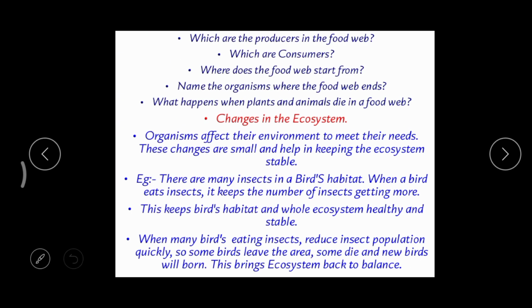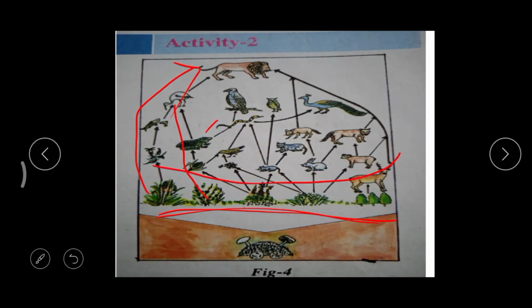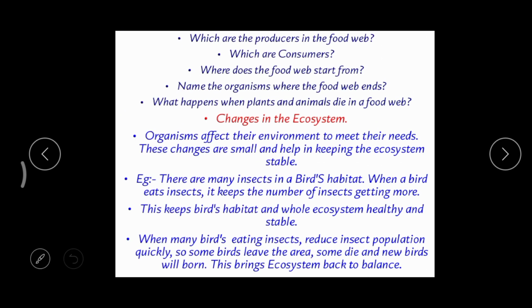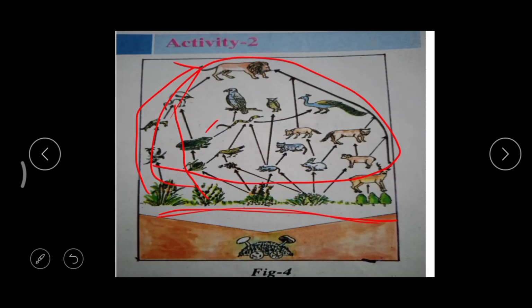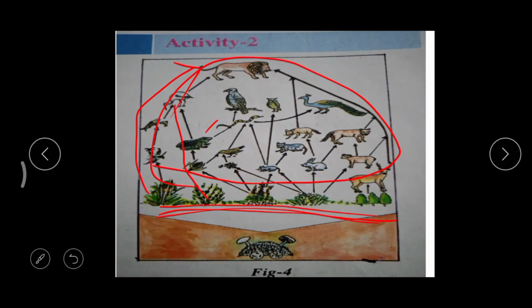And what's the second one? Which are the consumers? Consumers means all these things. All these things can be considered as consumers. Why? Because they are using the food from the plants, right? And what's the next one? Where does the food web start from? The food web starts from the base, that means either grasses or we can say plants. Then where does the food web end? It ends with the lion, right?